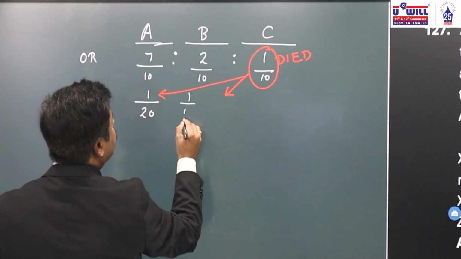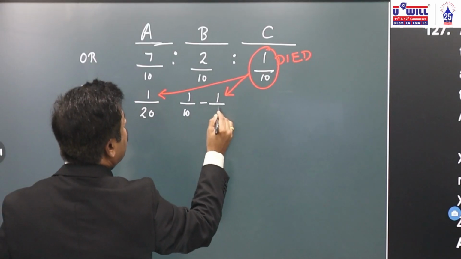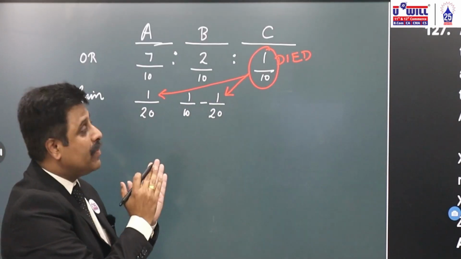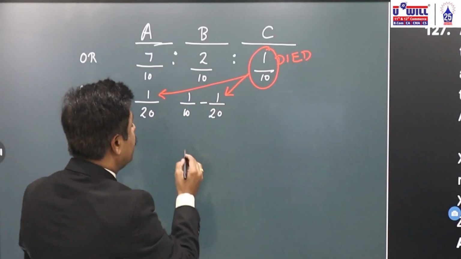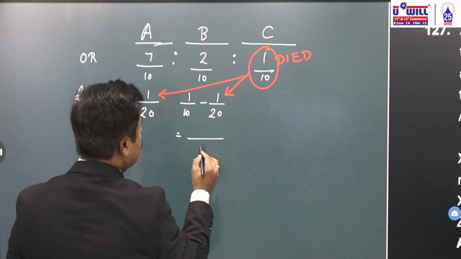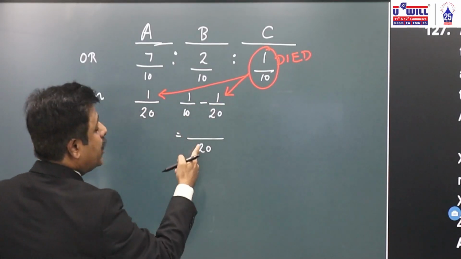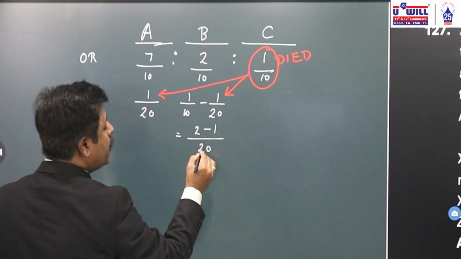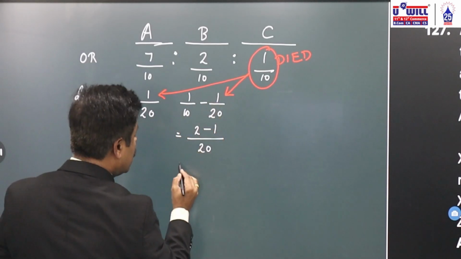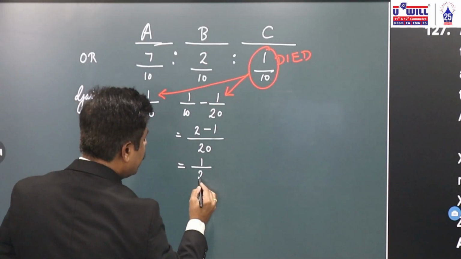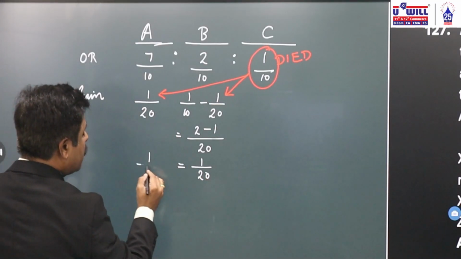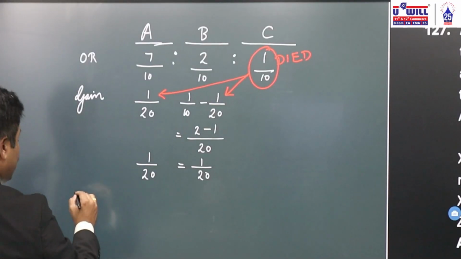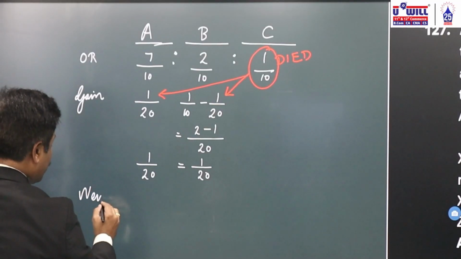1 by 10 minus 1 by 20. Out of 1 by 10, 1 by 20 is taken by A. What will B take, the remaining? If we do the LCM, 20. 10 into 2 is 20, so 1 into 2 is 2. 2 minus 1, 1 by 20. He also gets 1 by 20. Gain ratio is 1:1. Now this gain we will add to get the new ratio.